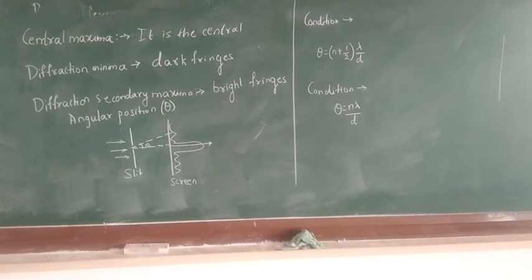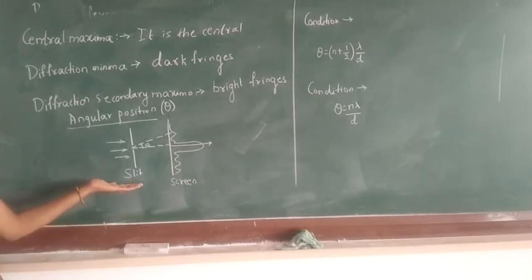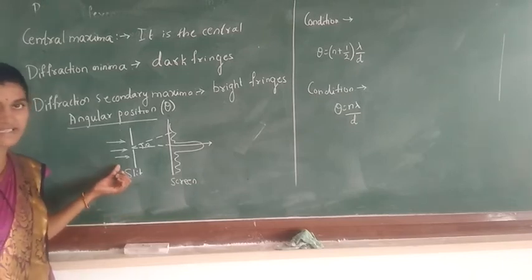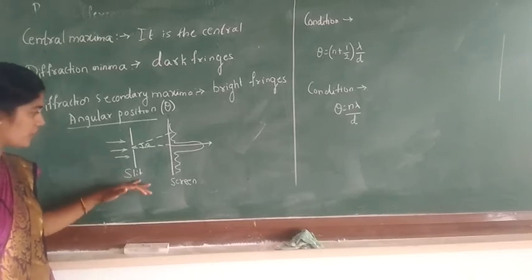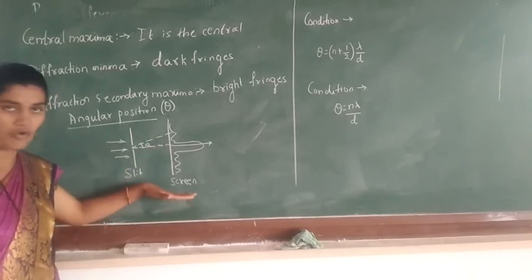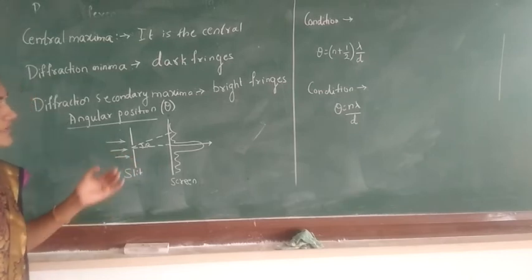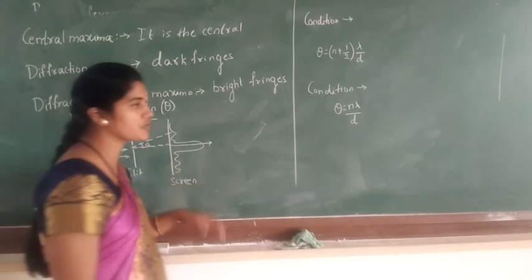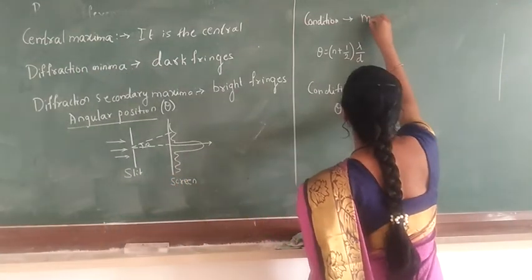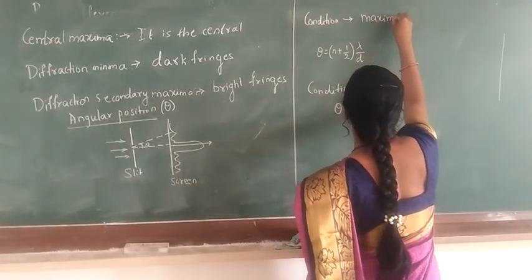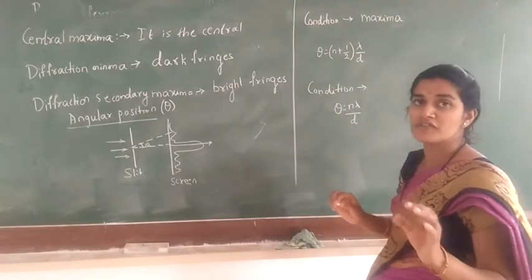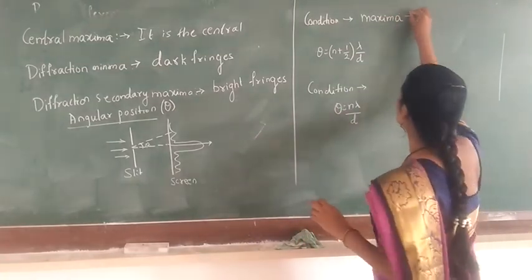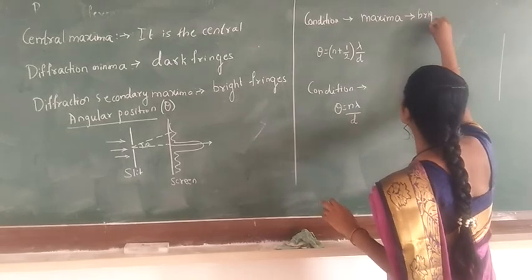Now next we have to study the angular position of the diffraction fringe, which we call theta. This is the diagram for the angular position. Now let us consider the slit and the monochromatic light made to fall on the slit. We get the observation on the screen as shown in the figure. Now we have to study the expression for the angular position of the diffraction fringe at the maxima. At the maximum point, we get the bright fringes.